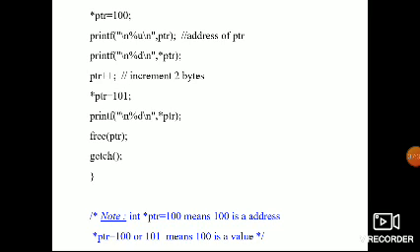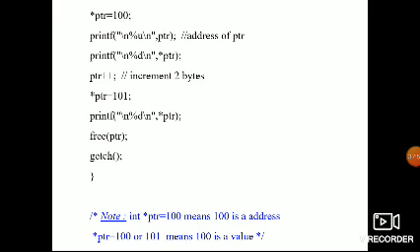So pointer equals 100, some value I assigned. Then printf: the address of the pointer has to be printed, and the pointer value has to be printed. Next the pointer is incremented; because I use int, it is incremented by 2 bytes.